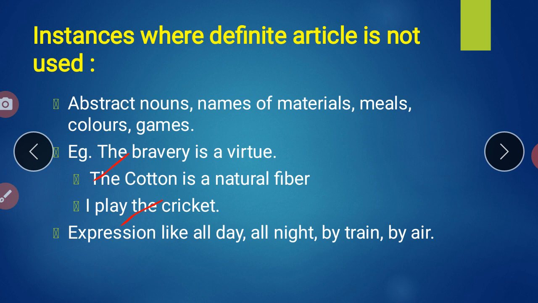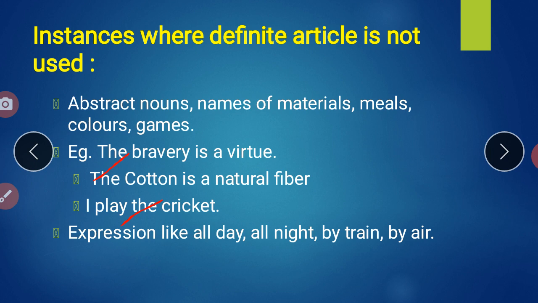I play the cricket, it's wrong. Why? I love to play cricket. Okay, why not the? Because it's not only the single one, right? So with the games, with the game name, whatever noun is given, abstract noun deals with the quality. So bravery is a virtue. The bravery is a virtue.